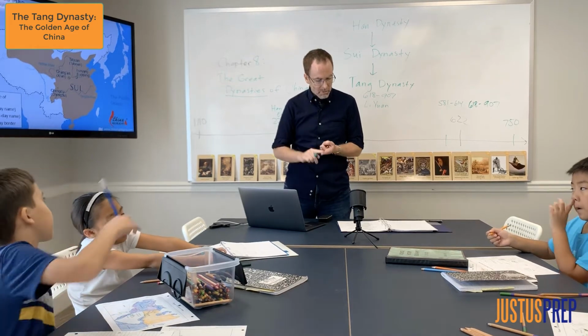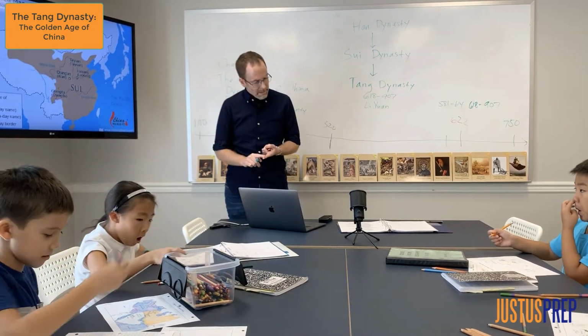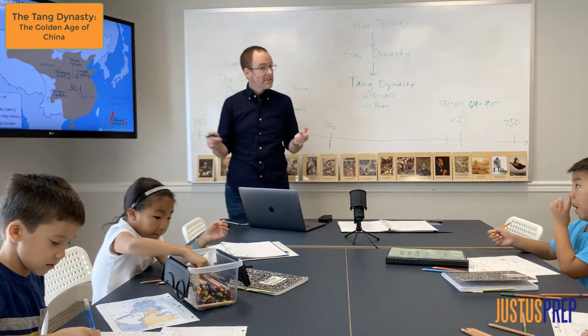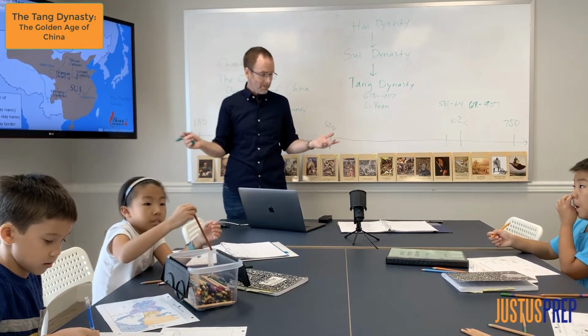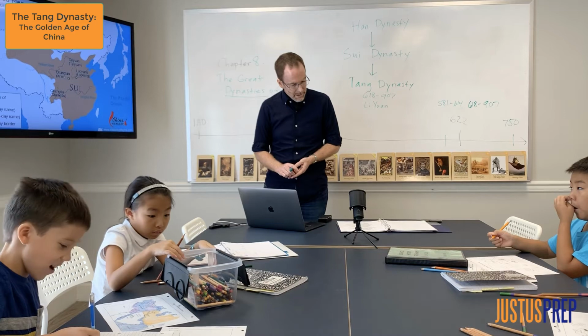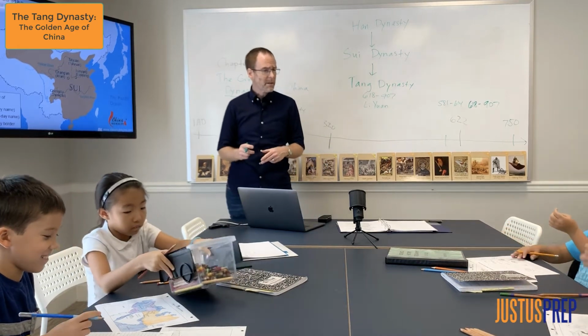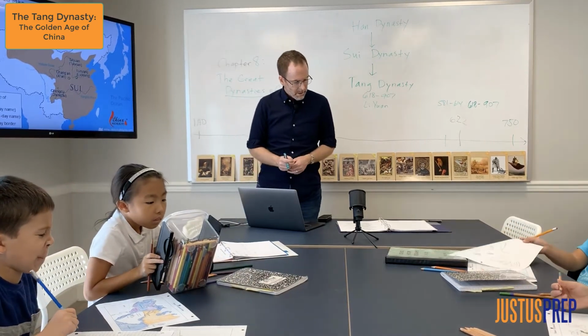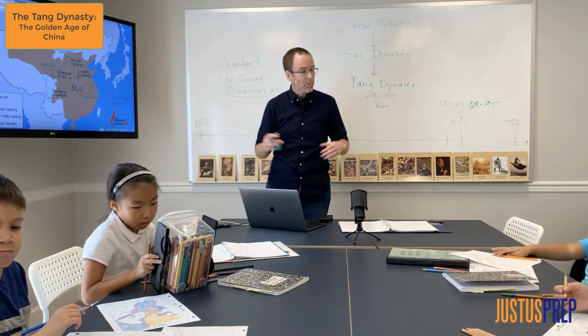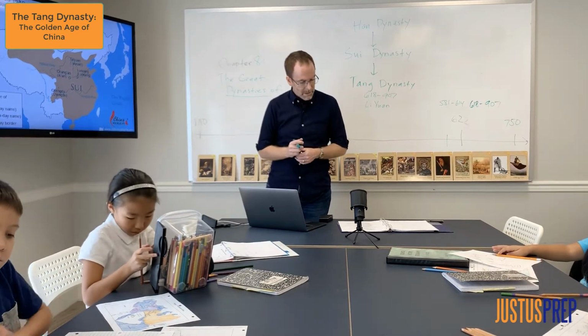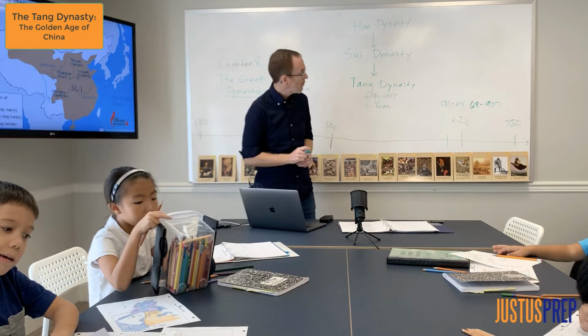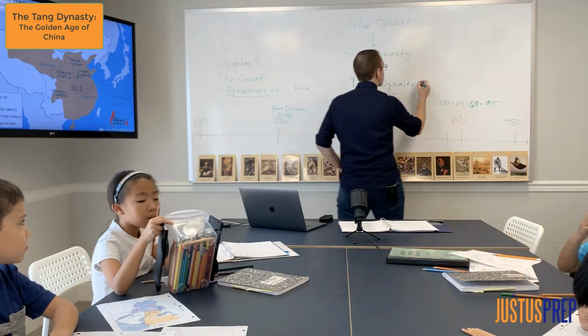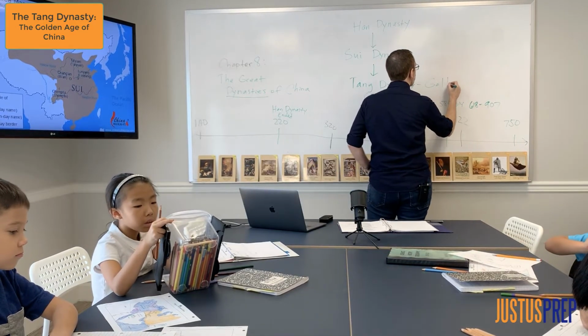He made the city stronger and cleaner. He told people they could follow any religion they wanted, and people were happier with that, somewhat like religious freedom. And he also encouraged trading with other places. So he helped China to become richer and more powerful, and this started a golden age of China.